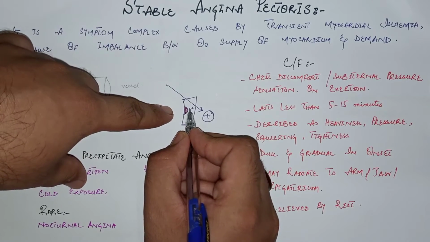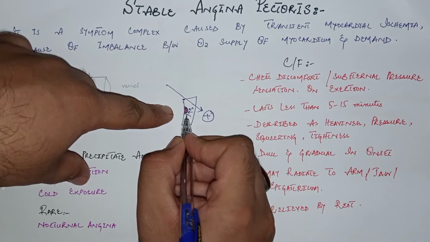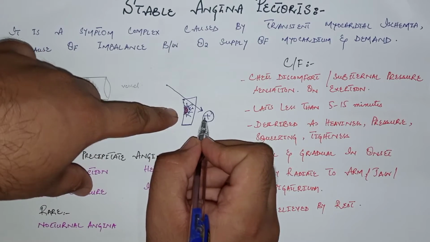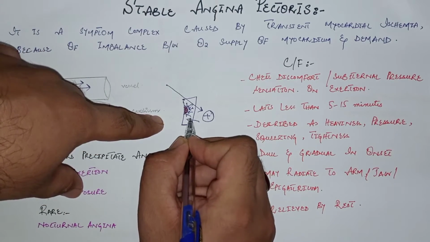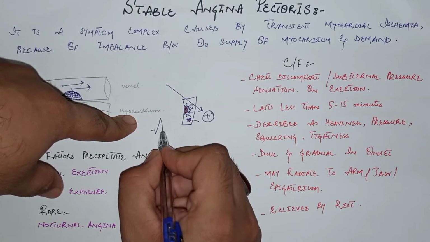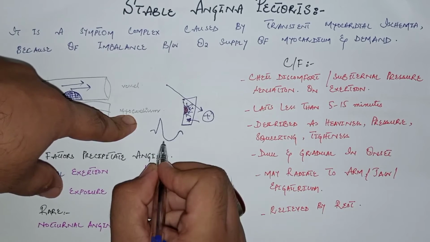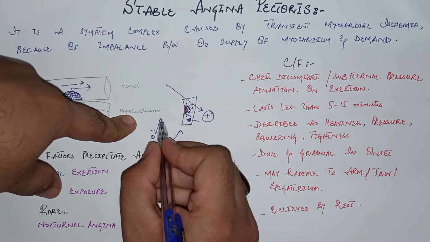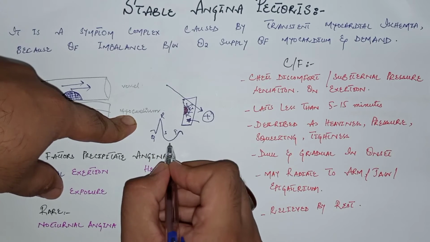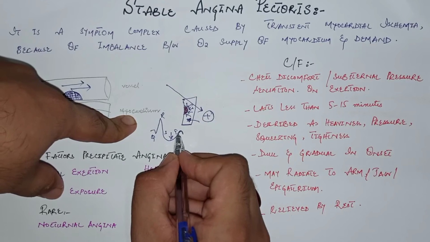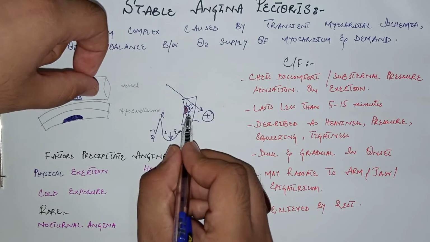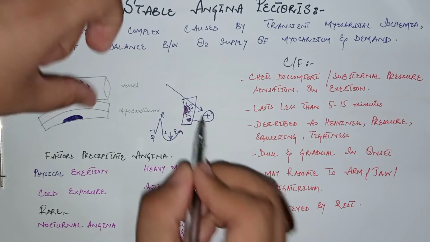So there is more influx of sodium and calcium into the dead part, and the electrical activity moves away from the positive electrode. That's why there is ST segment depression in this case. As you can see here, this is the QRS complex and there is ST segment depression here, and this is the T wave. So this ST segment depression is because of subendocardial myocardial ischemia.